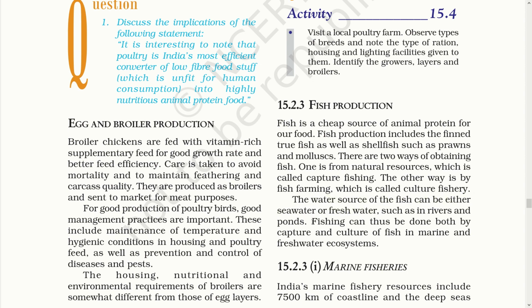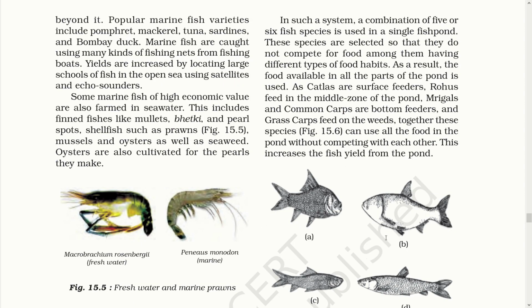So fishing can also be done on both the capture and culture of fishing in both the water ecosystems, fresh water and marine water system, marine fisheries. As India is equipped with 7,500 km of coastline, marine fishery has developed to a greater extent. Nowadays, modern equipment is also used for fishing in sea and large water bodies.